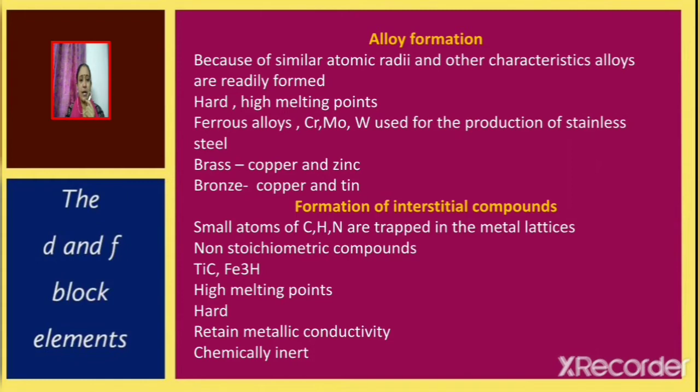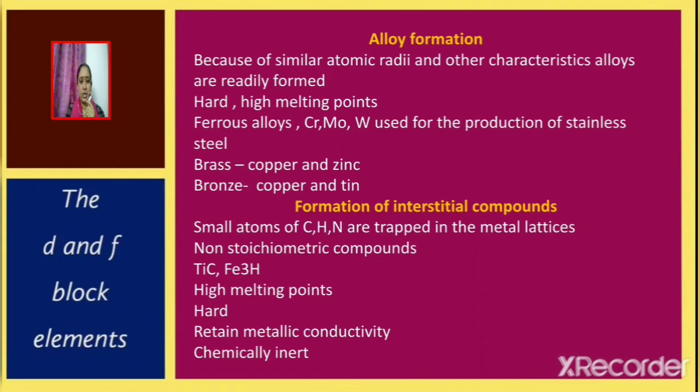These alloys are hard and they have high melting points. Some of the examples are ferrous alloys. Chromium, molybdenum and tungsten are used for the production of stainless steel. Brass is an alloy of copper and zinc, whereas bronze is an alloy of copper and tin.